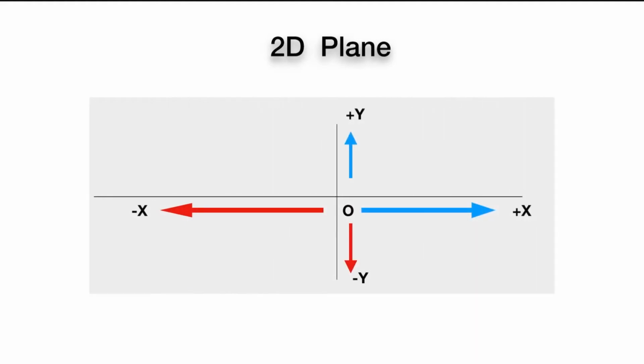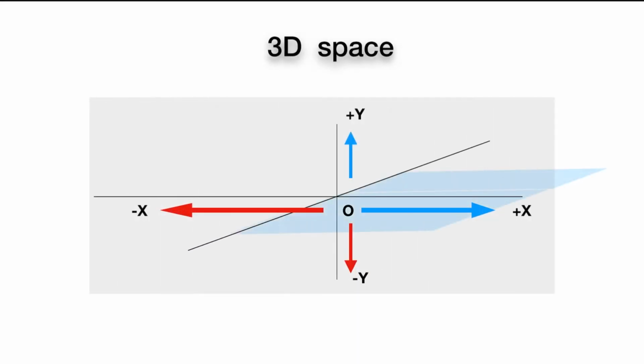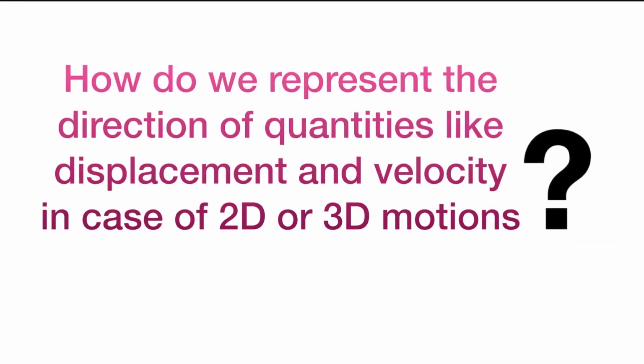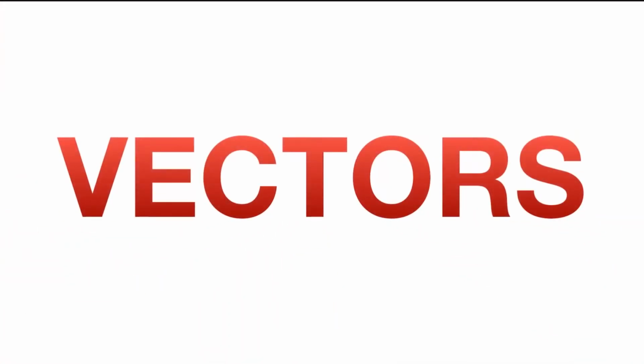But in the case of motion in a two-dimensional plane like the xy plane, or in three dimensions like in space, there are multiple possible directions of motion. So a positive or negative sign is no longer enough to indicate the direction. Then how do we represent the direction of quantities like displacement and velocity in the case of 2D or 3D motions? The solution to this problem is vectors.